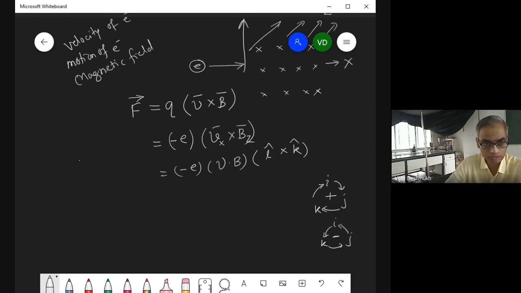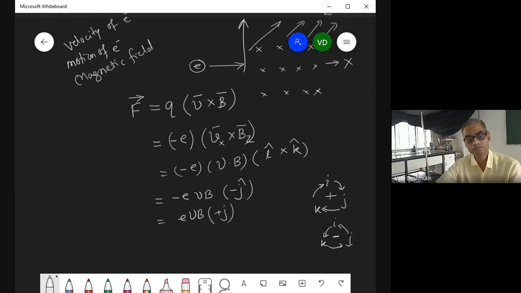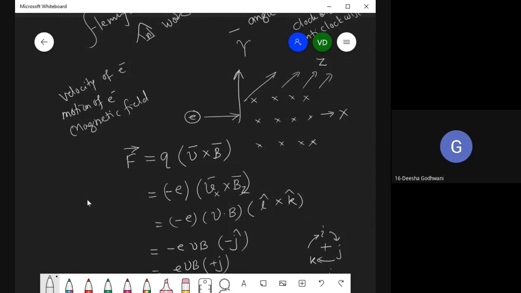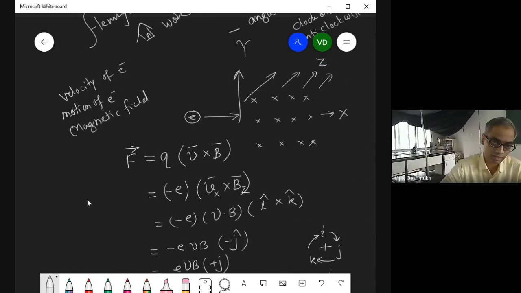Here this is I cross K, which is minus J. So this is equal to minus E V B and minus J. So minus becomes plus, so E V B and plus J. Plus J मतलब कौन सी डायरेक्शन हो गई? Positive Y. पॉजिटिव Y. तो ये इलेक्ट्रॉन जैसे अंदर आएगा वो पॉजिटिव Y की तरफ जाएगा.